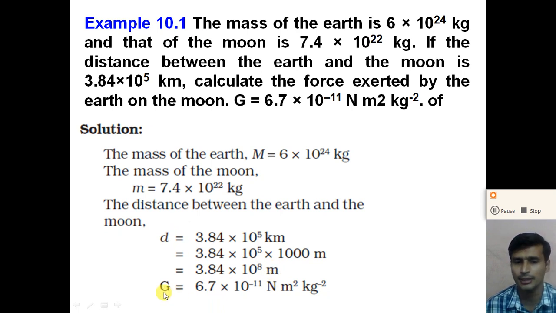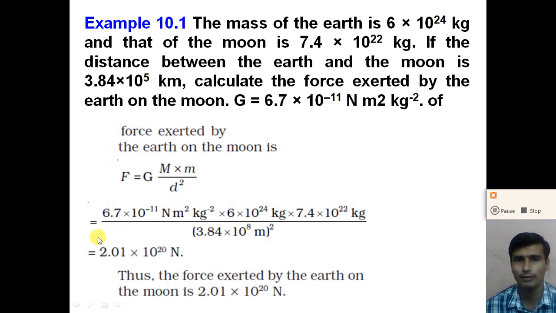And capital G is given to you: 6.7 into 10 raised to minus 11 Newton meter square kilogram raised to minus 2. Here the mass of both objects is given to you, and the distance between the Earth and Moon is given to you. So with the help of Newton's universal law of gravitation, we can calculate the gravitational force between the Earth and Moon. How can we calculate it?